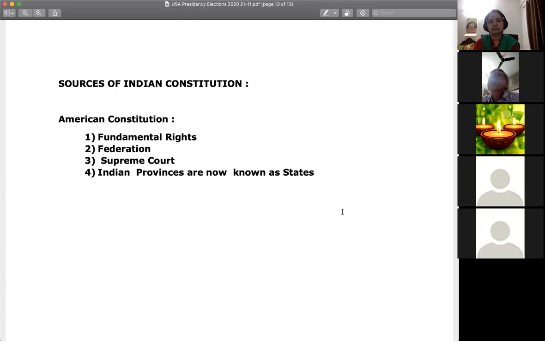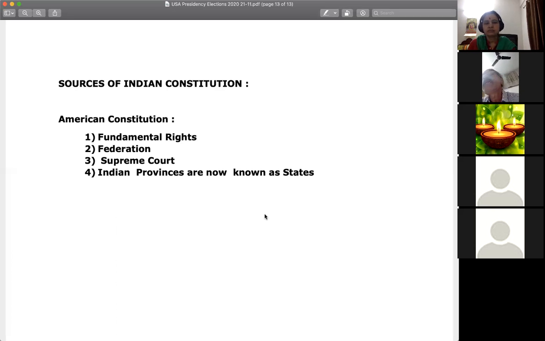One question: which features from the American Constitution are adapted in the Indian Constitution? In total we have not adopted everything; we made some changes. In America, the president is powerful, but such powers are not given in India, where we have a parliamentary form of government and the Prime Minister has more powers. In America, the Senate is more powerful, but in India the Lok Sabha is more powerful than the Rajya Sabha. In America every state has a Supreme Court, but in India there is only one Supreme Court countrywide, and in the states we have high courts.